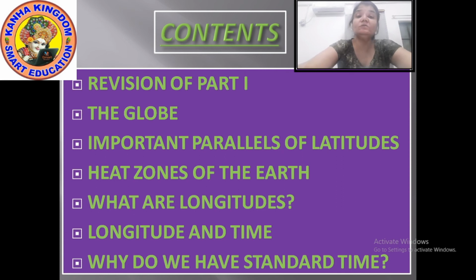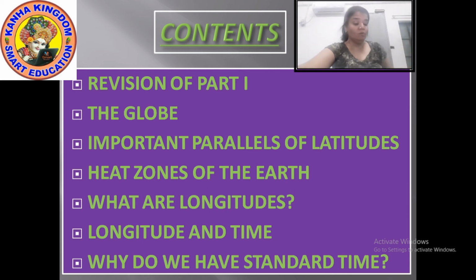We had also seen the equator, which divides the earth into two equal halves, or two hemispheres, of which the upper hemisphere is called the northern hemisphere and the bottom hemisphere is called the southern hemisphere. These were some of the points we had seen. We had also seen that latitudes are measured in degrees.